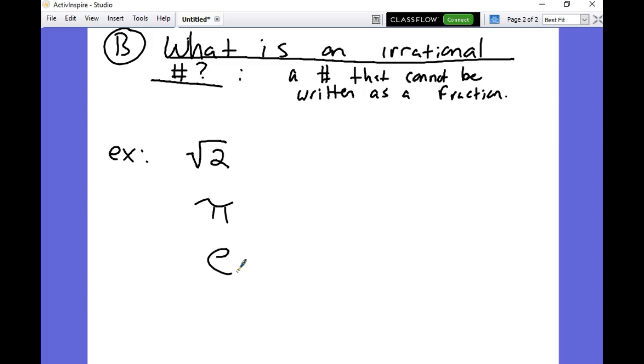Euler, believe it or not, you'd think that's spelled with an O, but it actually starts with an E. The guy's name was Euler who found this number. It's like pi. It's just some weird irrational number. It's 2.71 something. It's very helpful when you talk about these things called logarithms. But these are examples of irrational numbers.